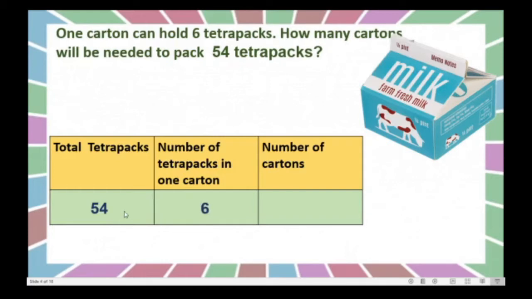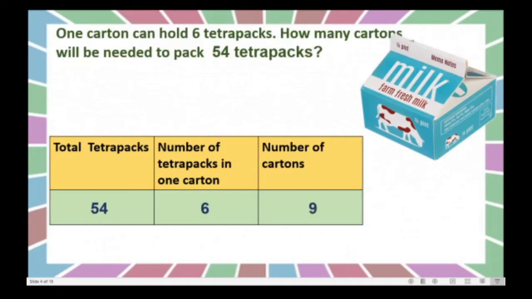Come on. 6 1s are 6. 6 2s are 12. 6 3s are 18. 6 4s are 24. 6 5s are 30. 6 6s are 36. 6 7s are 42. 6 8s are 48. 6 9s are 54.